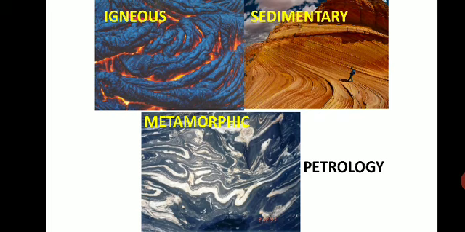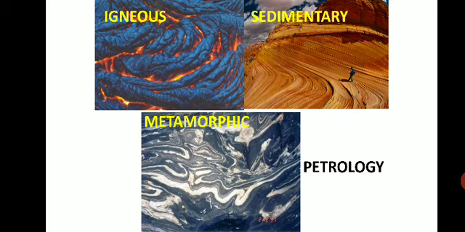Here we have sandstone, conglomerate, limestone, shale. All these are examples of sedimentary rocks. Then the metamorphic rock. An example of a metamorphic rock is gneiss. Gneiss is a rock which looks like granite. Why? Because it is formed by metamorphism of granite.